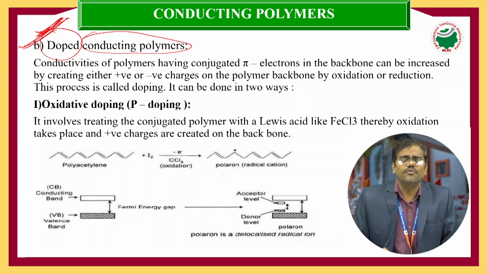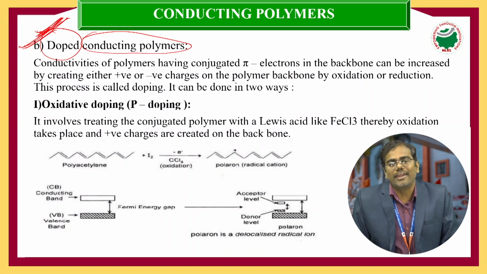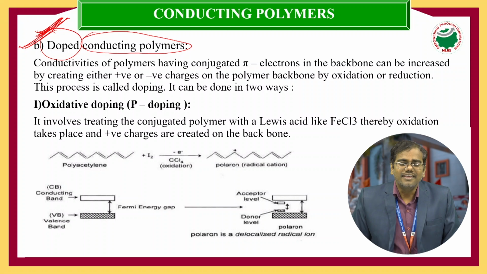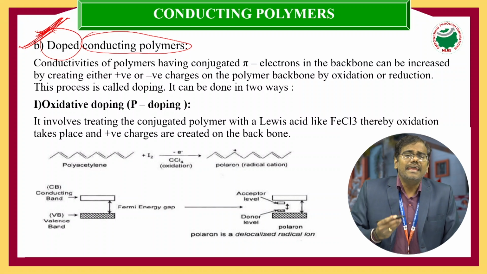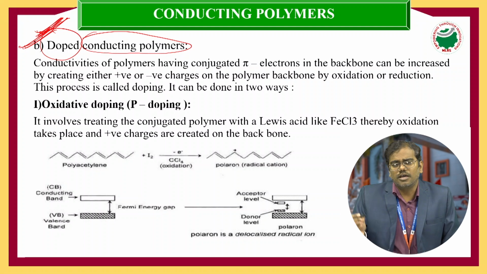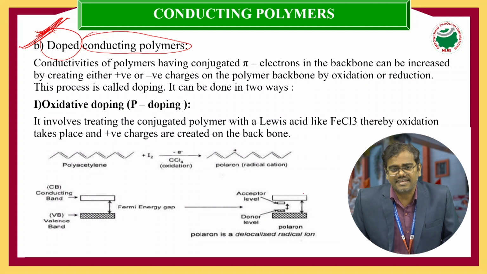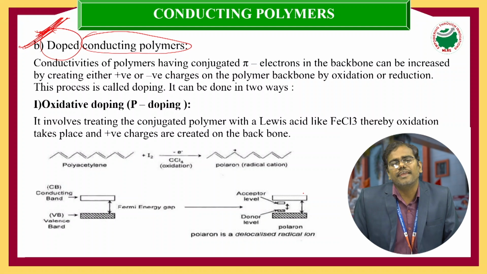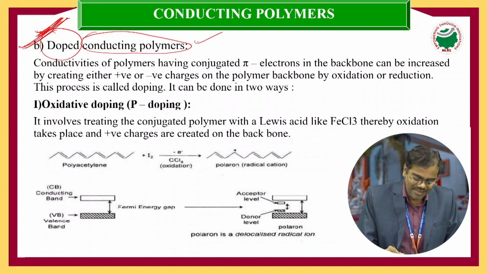Similarly here, the added impurities create positive or negative charges on the polymer backbone, so the ions increase in the backbone structure. Therefore, the conductance values increase. That is why this type of conducting polymers is called doped conducting polymers.